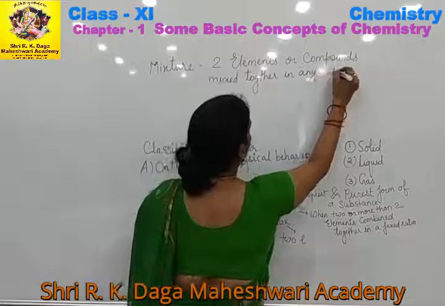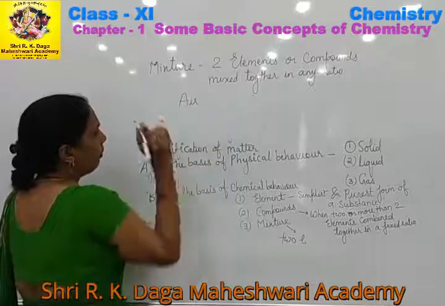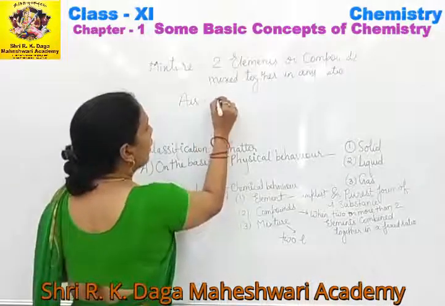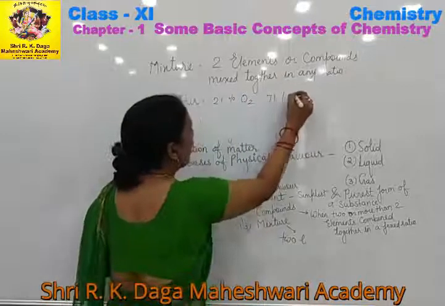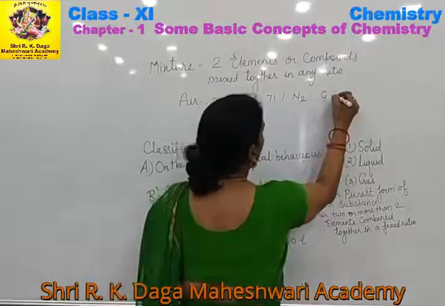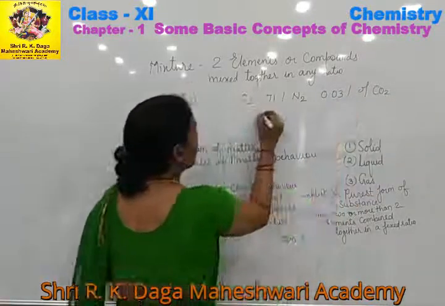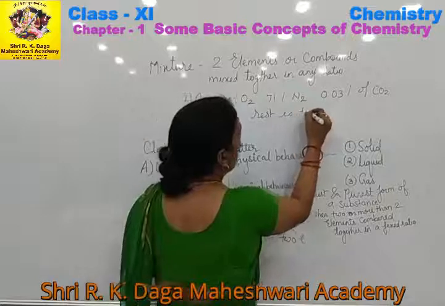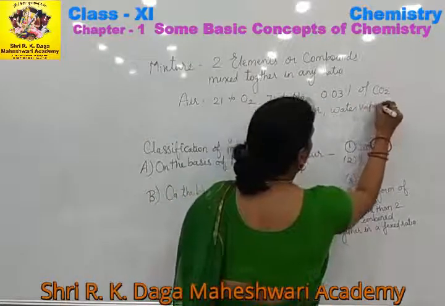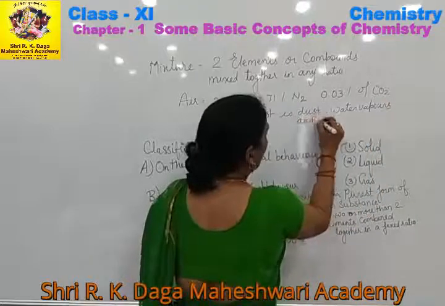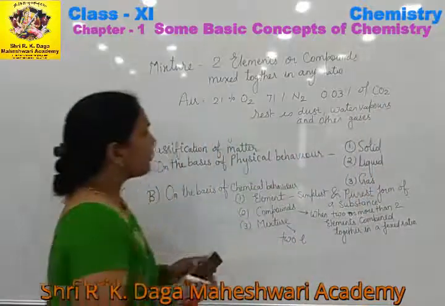So it is called mixture. One of the best examples of mixture is air. Now in air there is 21% of oxygen, 71% of nitrogen, 0.03% of carbon dioxide, and the rest is dust or water vapors and other gases. So one of the best examples of the mixture is our air.